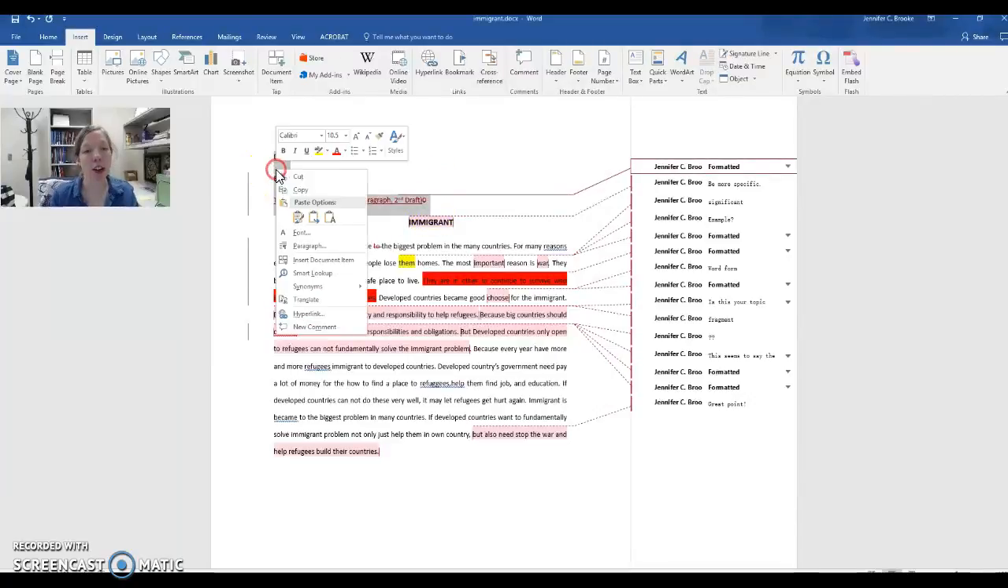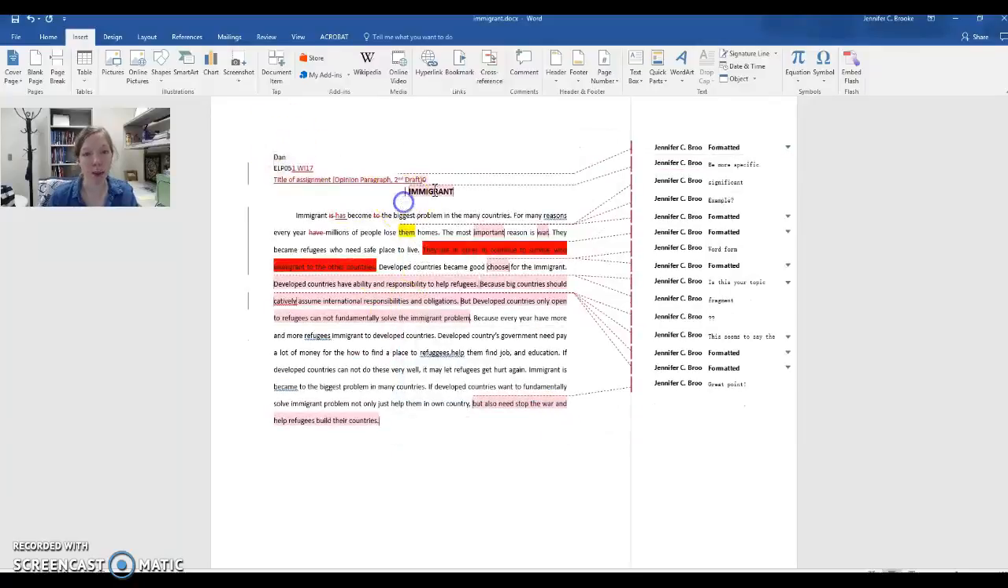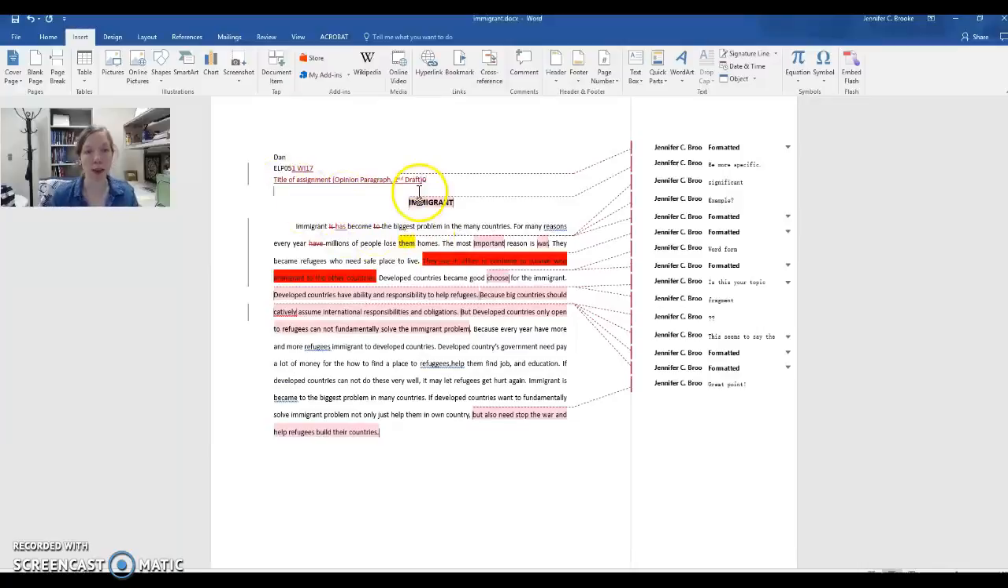Make sure your header is single space. To do that, select it all, right click, click on paragraph, and click this button here. Don't add space between paragraphs of the same style. And you'll see how that shrinks that up here. You'll want a little space there.